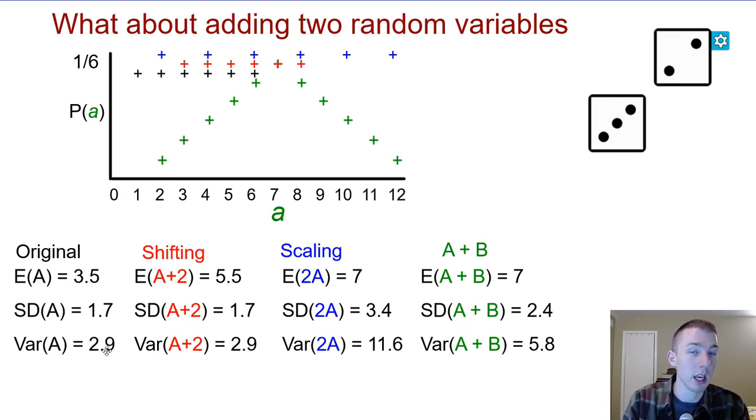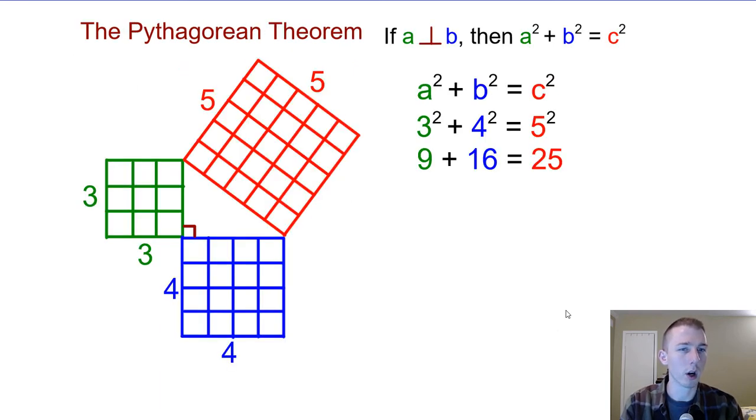If we add the variations as well, 2.9 plus 2.9 gives us 5.8. So when we have independent events that we're adding together, the sum or the difference, if we're subtracting, will give us the same thing. The variation will add. The standard deviation is actually going to be the square root of the sum of the variations.